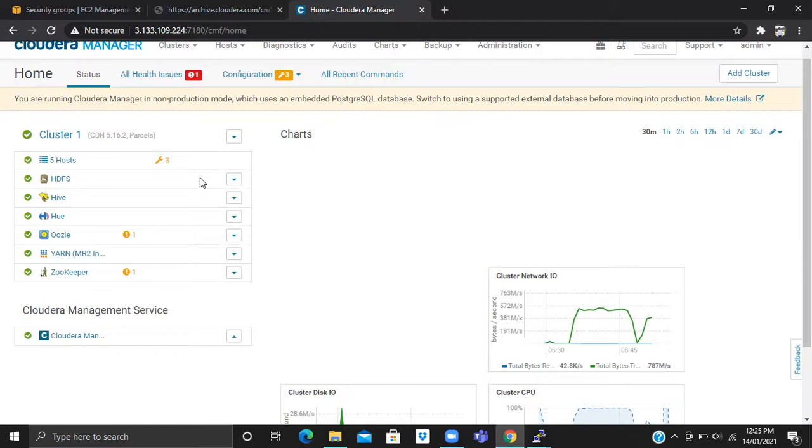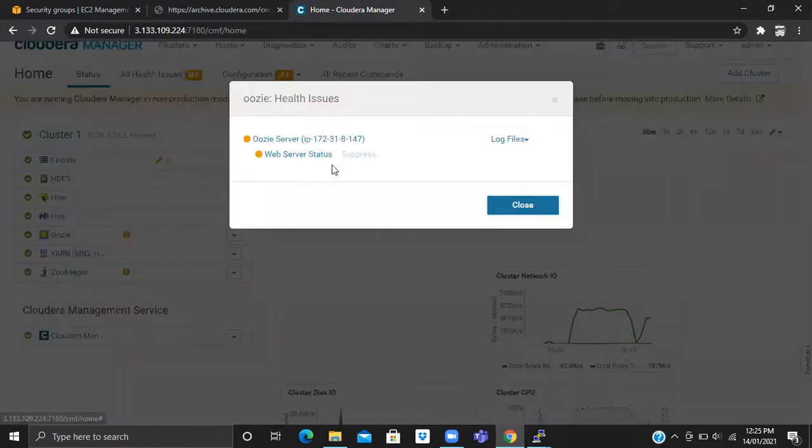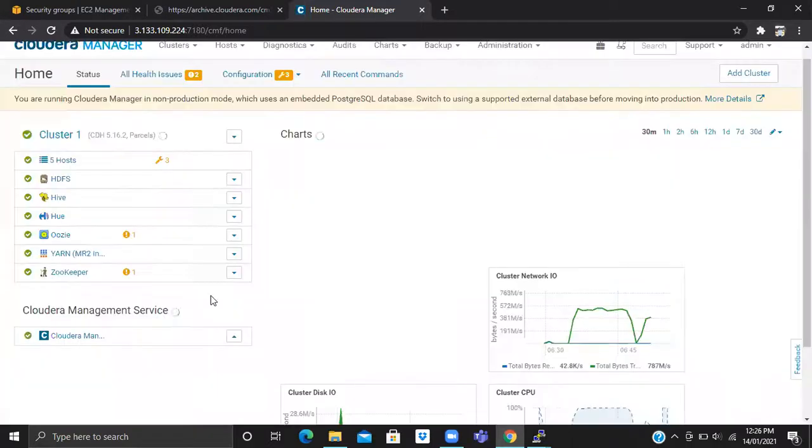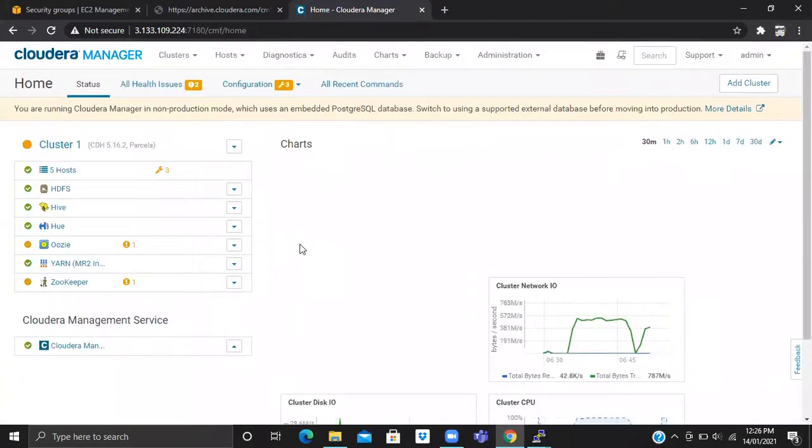Zookeeper service is up, right? Yeah. We do have everything up. Web server status, it's just a warning. So now we are done here, right?